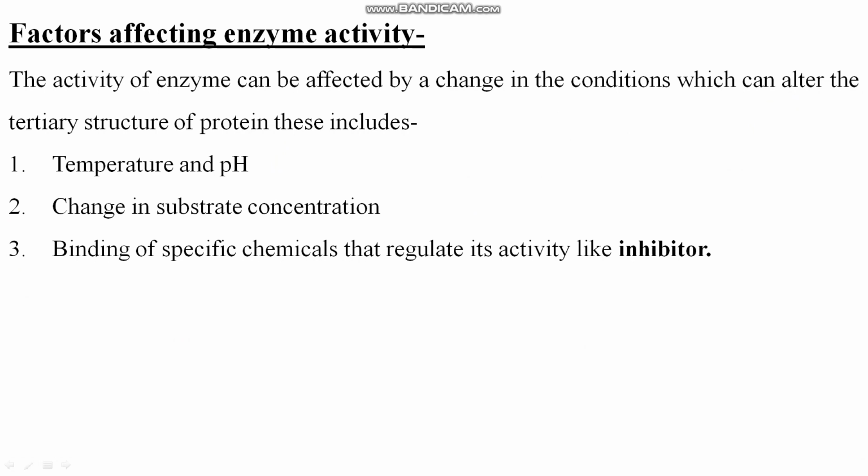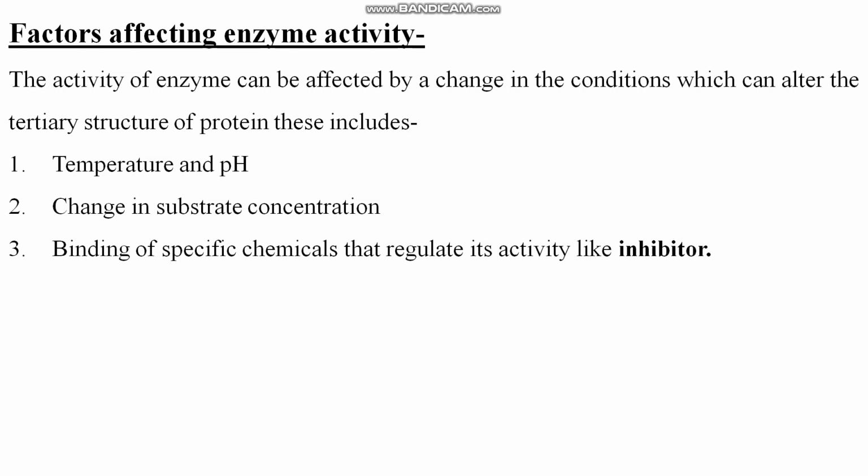If less substrate is there, then obviously the active site binding will be less. If the substrate concentration is higher, it will be faster, right? This activity will be fast. Which activity? The binding of the substrate with the active site of the enzyme.